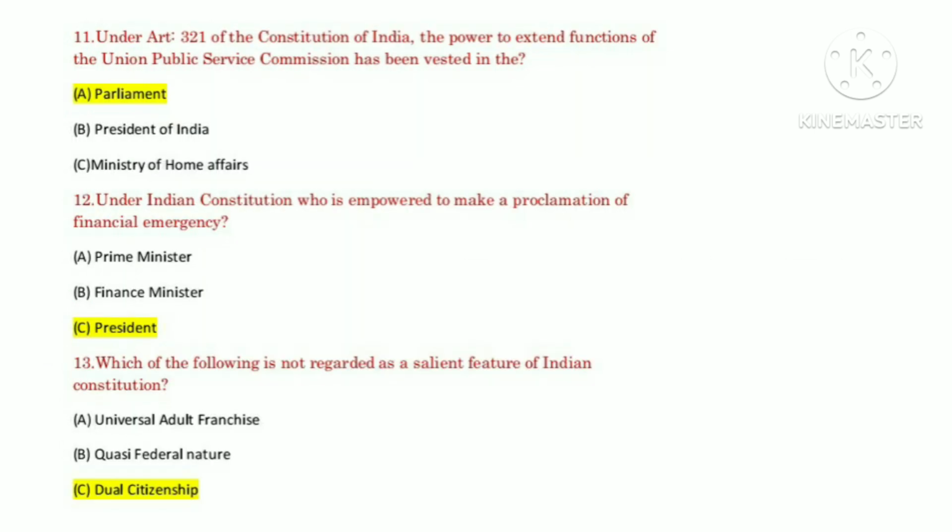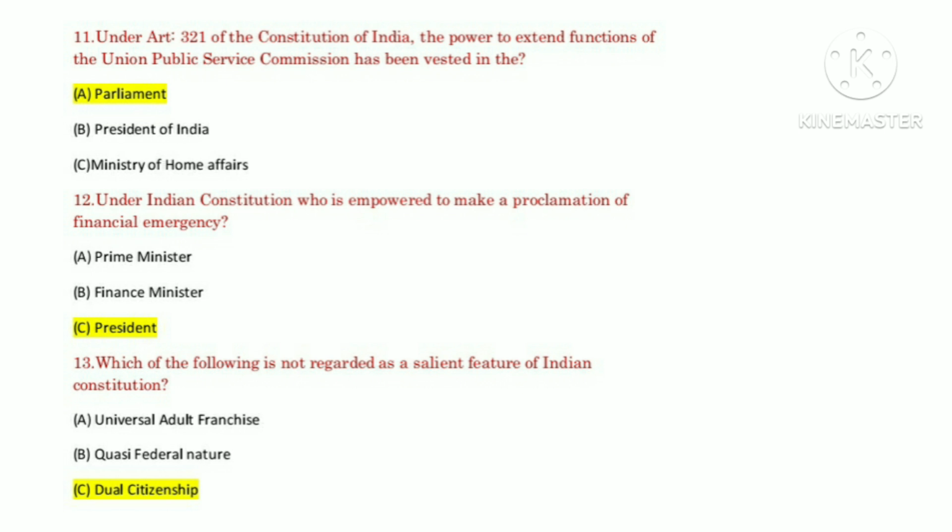Question number 11. Under Article 321 of the Constitution of India, the power to extend functions of the Union Public Service Commission has been vested in the? Answer: Parliament. Question number 12. Under the Indian Constitution, who is empowered to make a proclamation of a financial emergency? Answer: President.